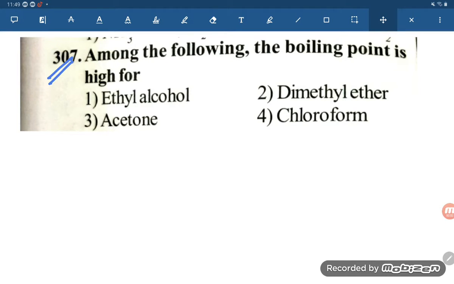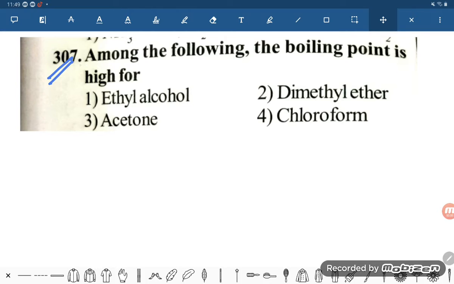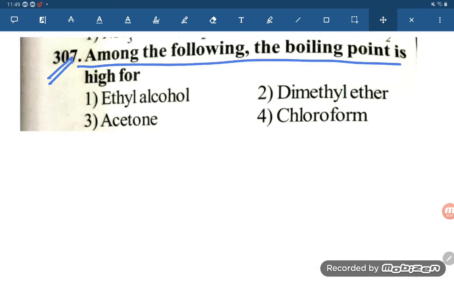Hello students, let us see problem number 307. Among the following, the boiling point is highest. Okay, so four options are given, students.